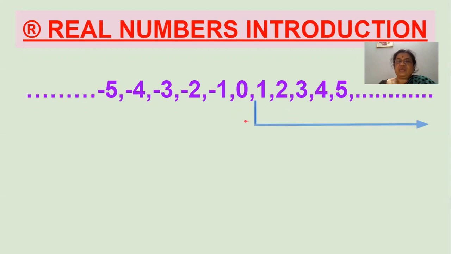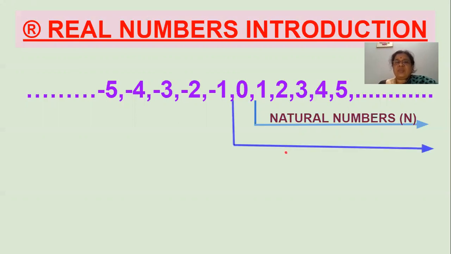First we'll know about what the natural numbers are. Natural numbers begin from 1 to infinity: 1, 2, 3, 4, 5 and so on. These are all natural numbers. So the least number in the natural numbers is 1.